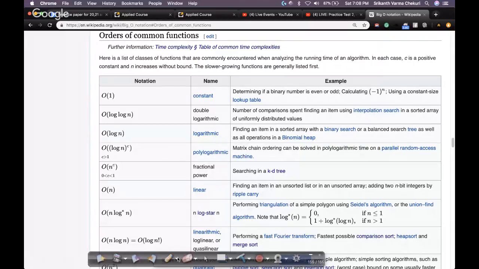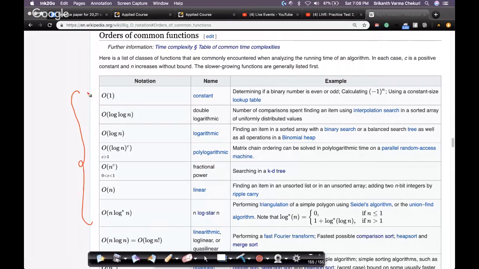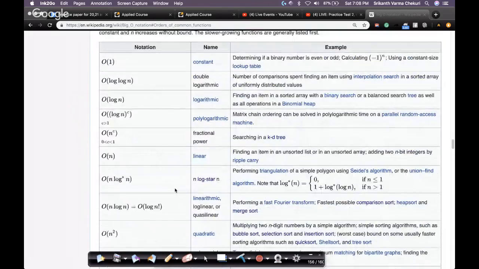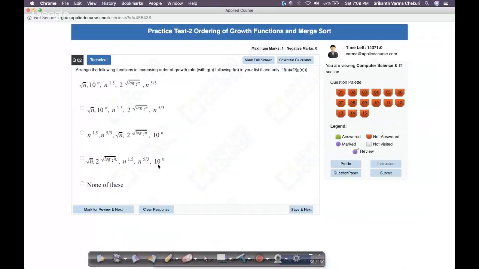This order of functions table on Wikipedia for big O notation is very useful. If you can remember this, again, by solving lots of problems, this will become second nature to you. We also discussed this in lots of detail in the course videos. If you know this order of functions, solving most of the problems today would just be simple algebraic transformations. So let's keep it handy because we would need it. Okay, so let's see what we have now.